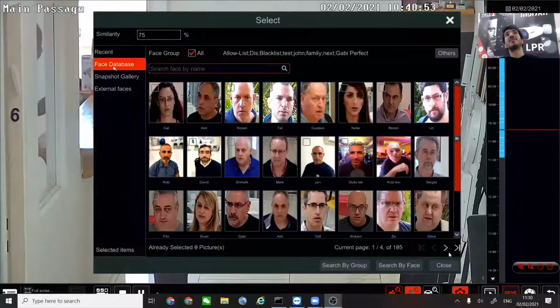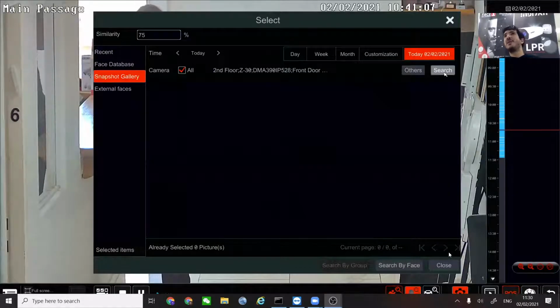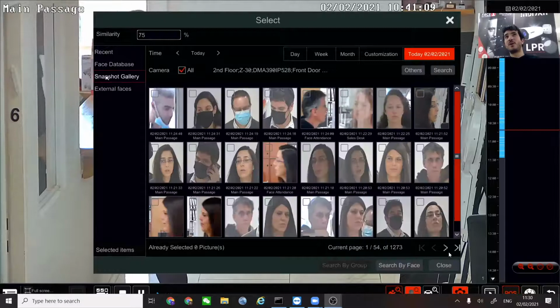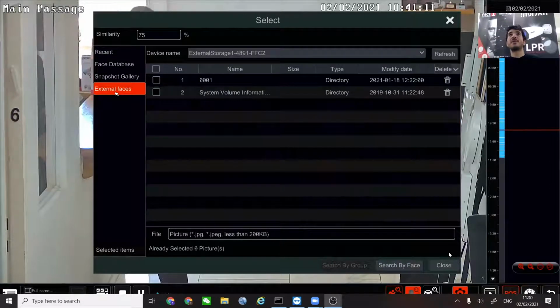First of all, from a face database, and we're going to talk about the database in no time. Of course, the database contains saved faces on the NVR itself. We can get a face from the snapshot gallery, which are the faces that the NVR constantly captures. We're going to talk about it as well. And external faces: we can search for a face from a disk-on-key. We plug a disk-on-key into the recorder and we can search for a face.